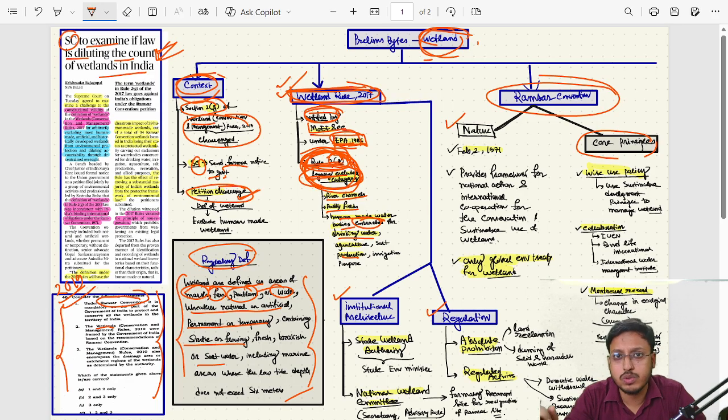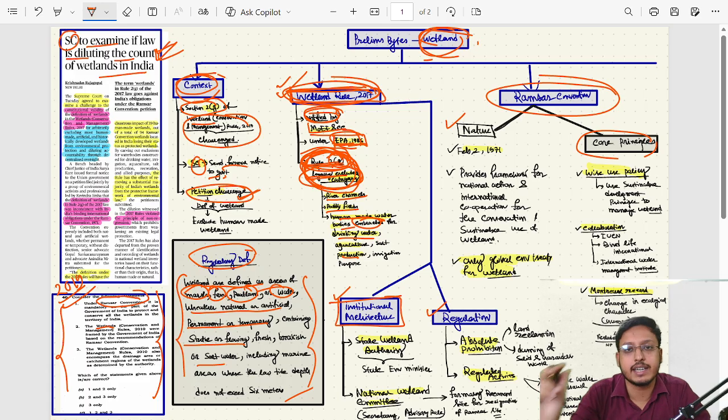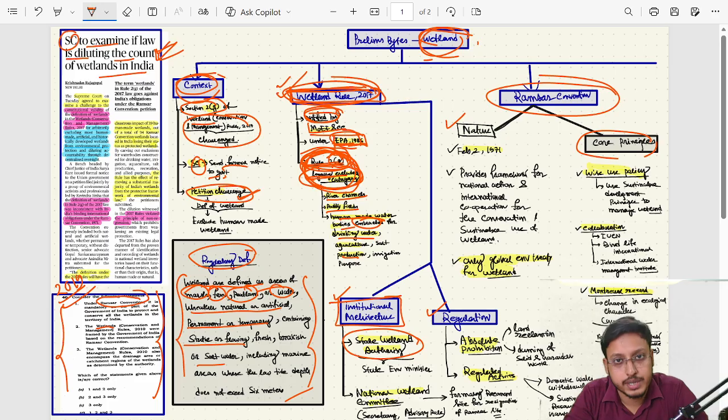I think you now got the point that why this particular rule is challenged. And if I talk more about this Wetland Rule 2017, then we have to talk about the institutional architecture. This rule promotes decentralized management of wetland, and for that purpose it established State Wetland Authority, and it is headed by State Environment Ministry.